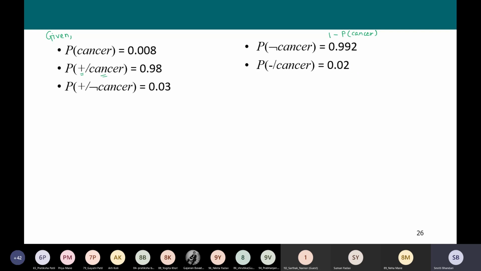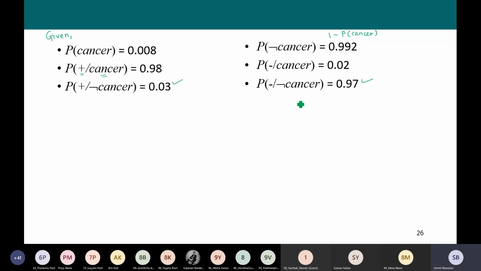Similarly, the probability of being diagnosed as positive but the person not having cancer is 0.03, and the probability that the person is diagnosed negative and actually does not have cancer is 0.97.